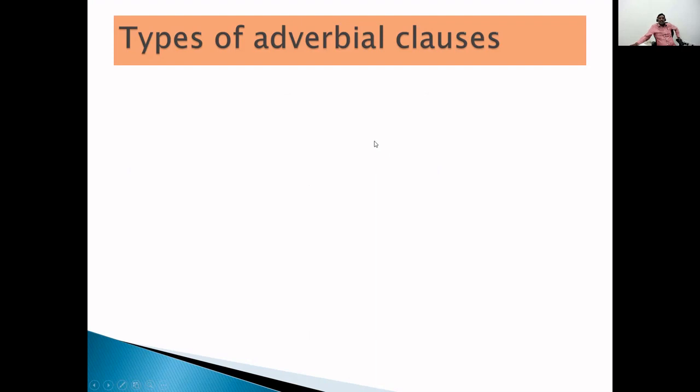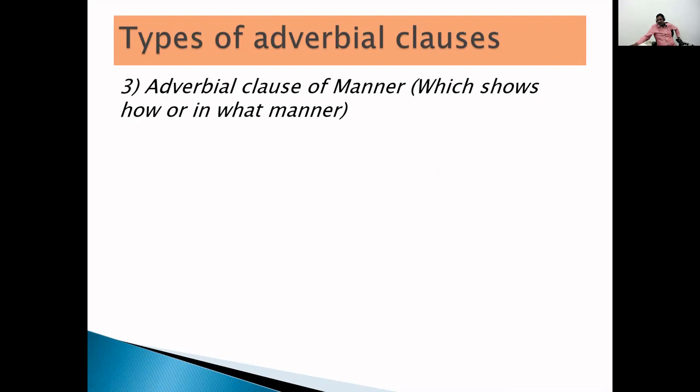Now, types of adverbial clauses. One more, the third one, adverbial clause of manner. Here, in what way, in which way, how it happens, it expresses clearly the manner, the way how it happened. That is the adverbial clause of manner.